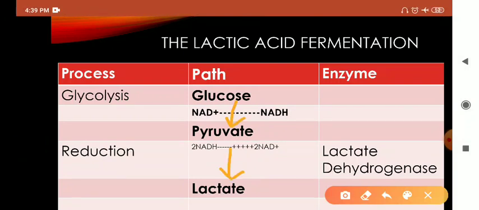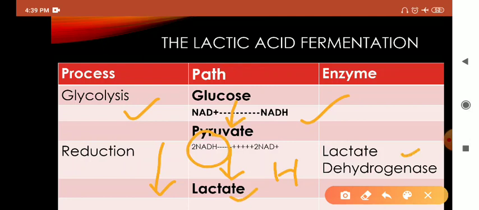The first process is glycolysis, which you all know. The second one is reduction, where hydrogen is added with the help of NADH. NADH gives its hydrogen to the pyruvate and it forms lactate. The enzyme here is lactate dehydrogenase.